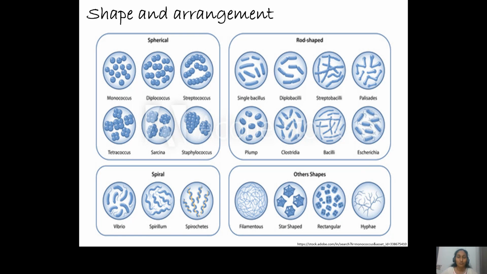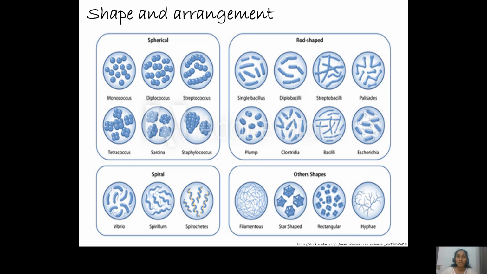Within the coccus also, there are different types of arrangements. If the coccus exists singly, it is called a monococcus. If it exists in pairs, it is called a diplococcus. If it exists as a chain, like beads on a chain, it is called streptococcus. If the bacteria exist as irregular grape bunches, they are called staphylococcus. If they appear as bunches of 4, they are called tetracoccus, and in bunches of 8, sarcina.